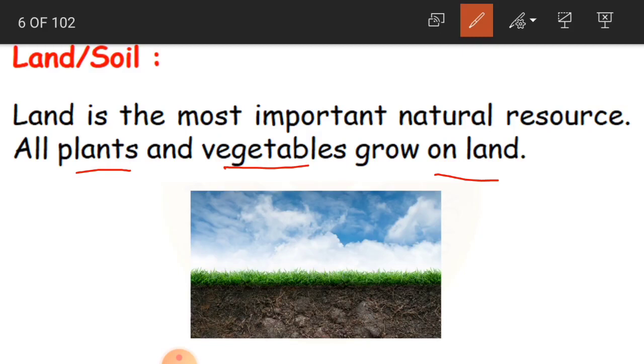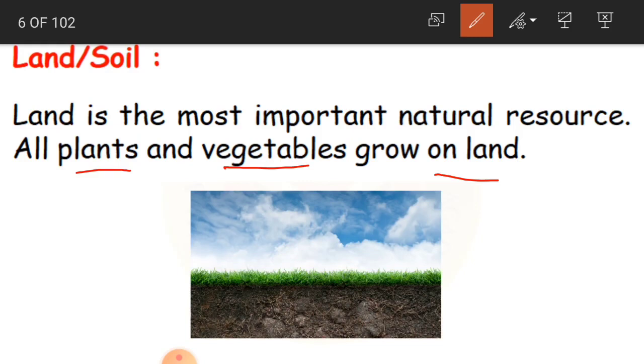So where is the forest again? On the land. If there is no land, then where would those animals survive? So like that, land is again a very important resource. Again, soil. Why is soil important?